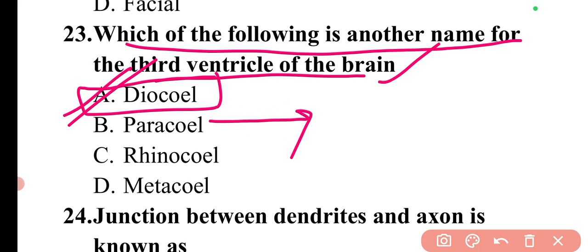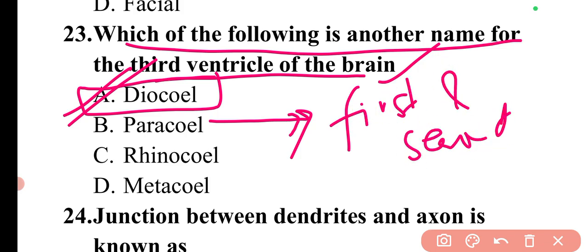Then paracoel. Paracoel is the name of the first and the second ventricles of the cerebral hemispheres.